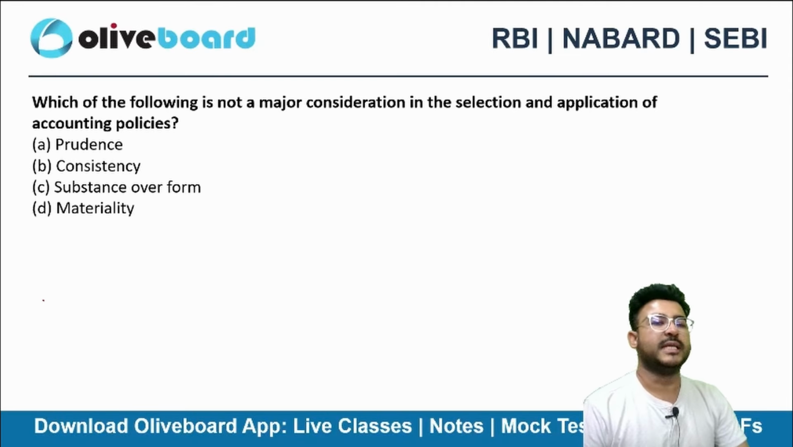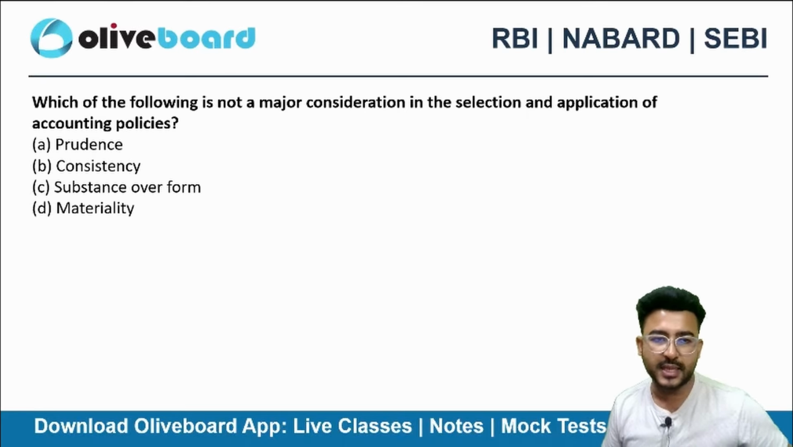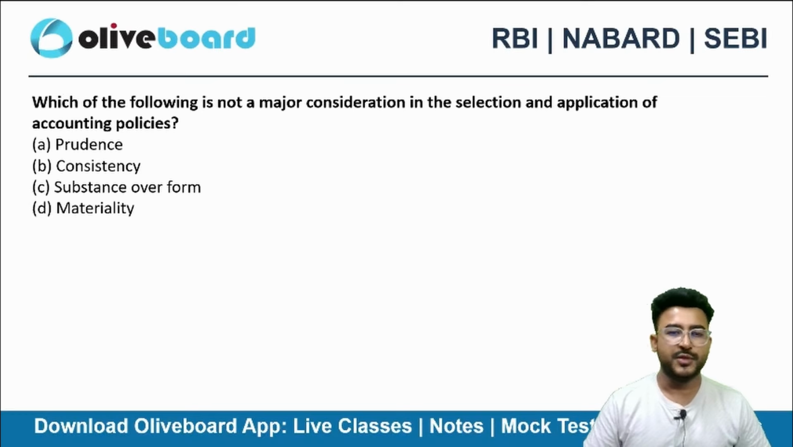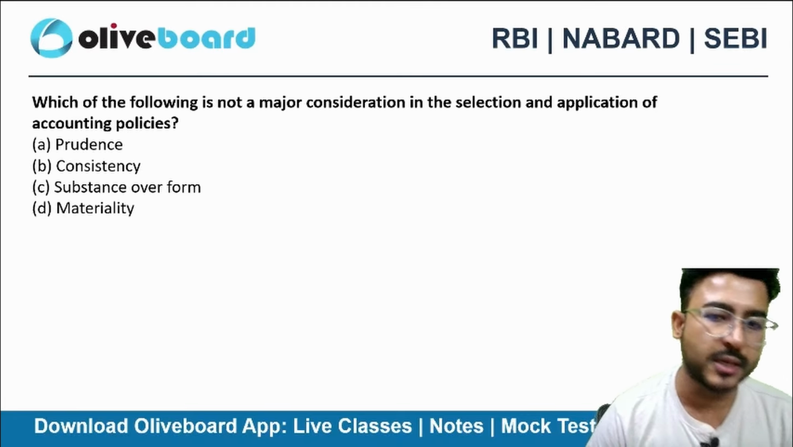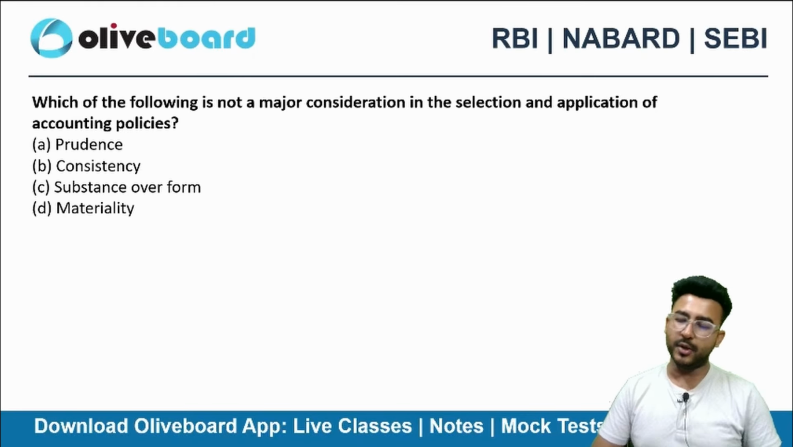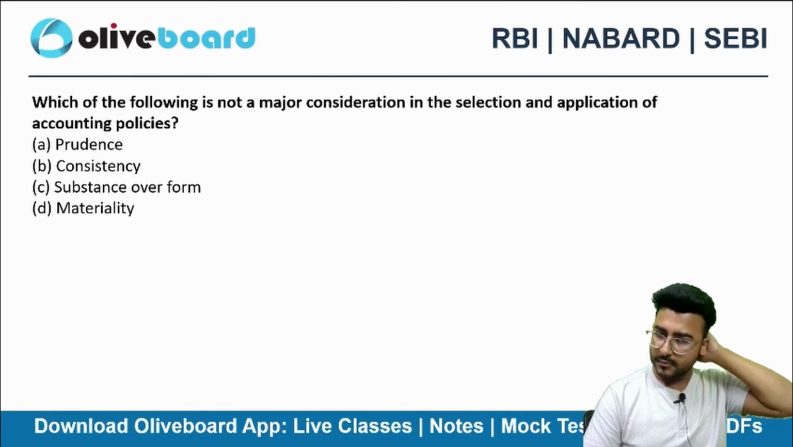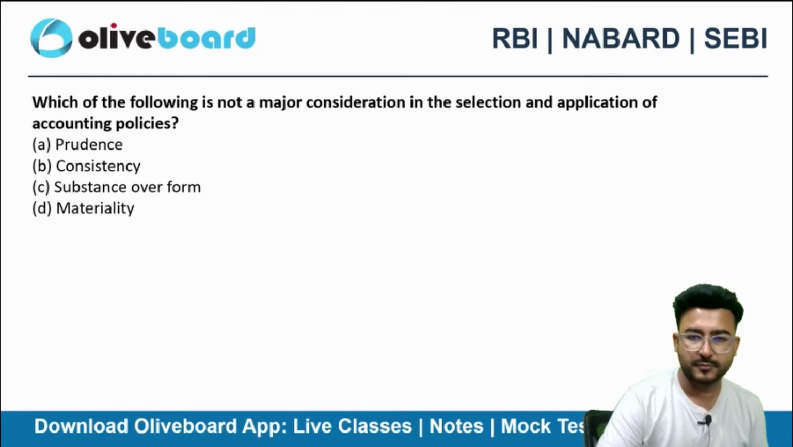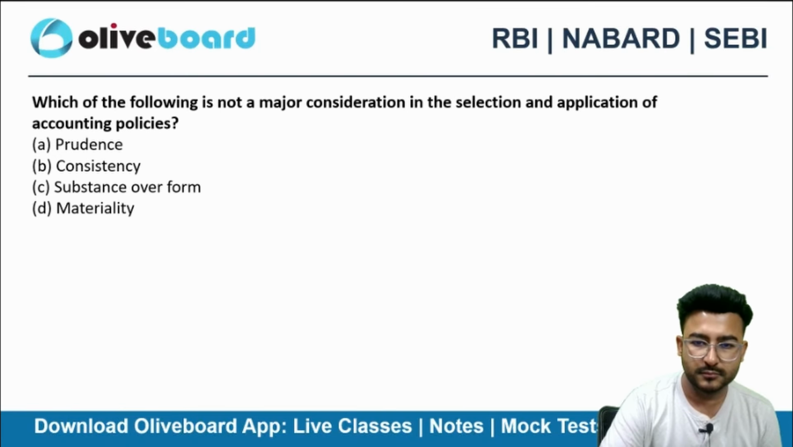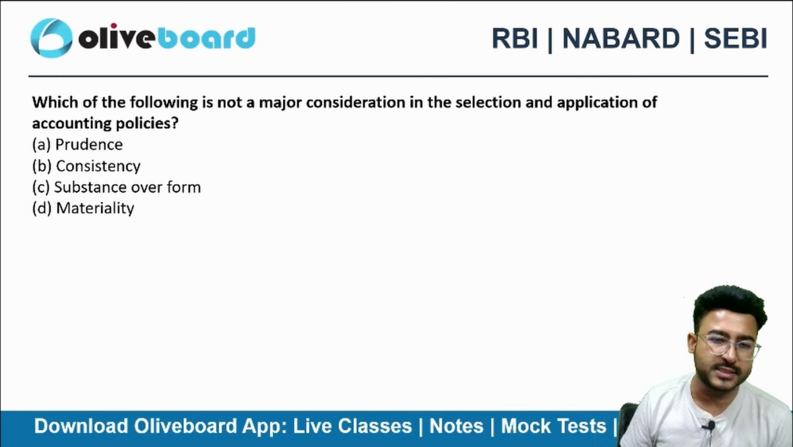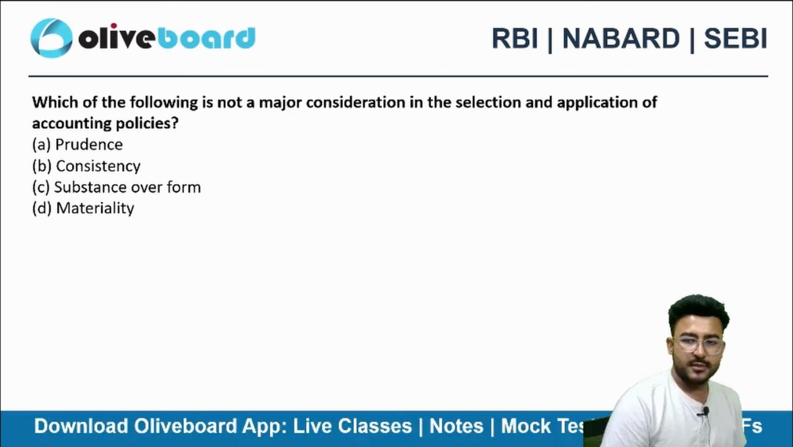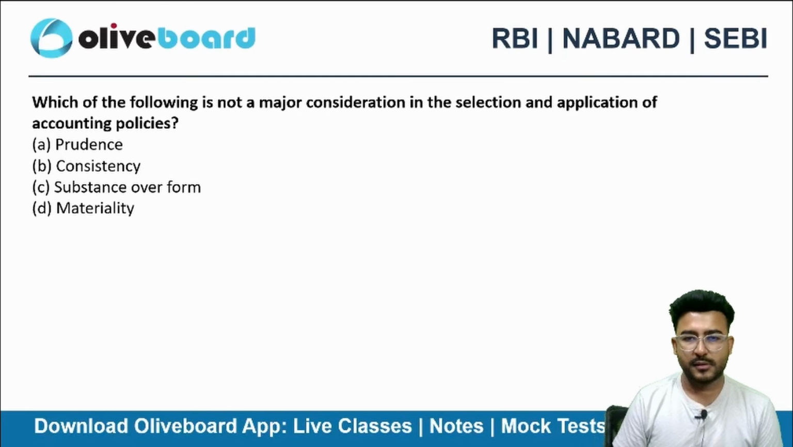Which of the following is not a major consideration in the selection and application of accounting policies? Prudence, consistency, substance over form, materiality.